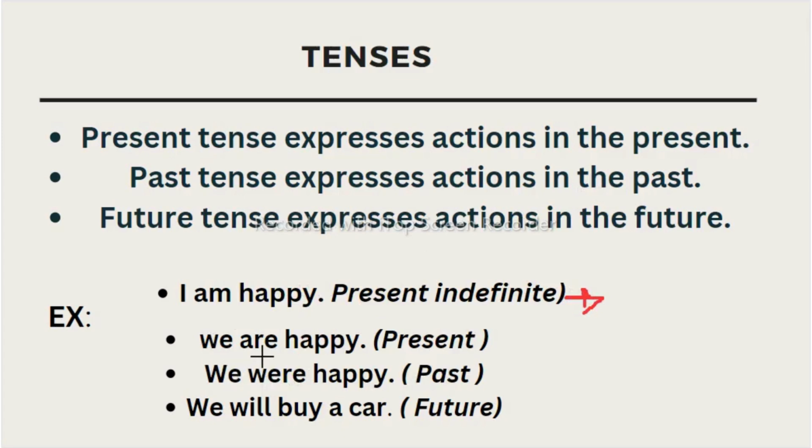Now, "we are happy." This "are" indicates we are talking about the present tense. "We were happy." This "were" shows the past tense. We were happy in the past. "We will buy a car." This "will" is a modal verb which shows the future. So you can see here, students, only the verbs are changing, and based on the changing of this verb, we can change the tenses: present, past, and future.